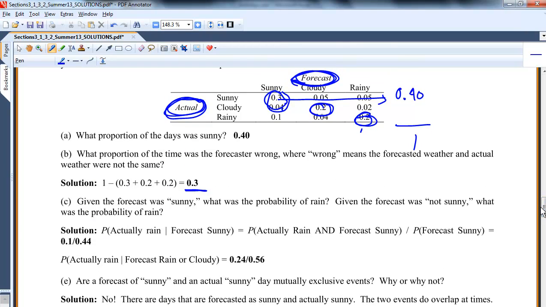So here's what I mean by conditioning. Given the forecast was sunny, you know you're sitting right here. You're sitting in sunny. This is your new denominator, your sample space. So what is this, 0.44? Given it was sunny, what's the probability of rain? So this is rain over sunny, and that's where I'm getting 0.01. It's just that intersection over the whole sample space. That's the only conditional I asked here.